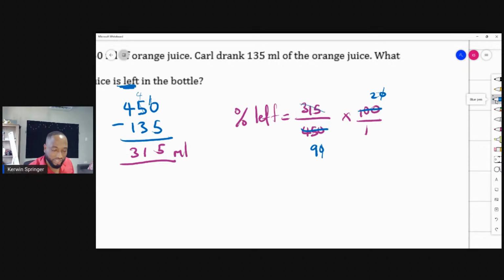Can 3 go into this? I'm not too sure if 9 could go into this, but I'm pretty certain that 3 can go into this number because I'm seeing 3 plus 1 plus 5. If I add up the individual digits, that's how we know if it's divisible by 3. 1 and 5 is 6, plus 3 is 9. So I'm going to do the same thing and break down 3 here. 3 into 9 is 3. Or reduce, as we say, and 3 into 315 is 1, and 3 into 15 is 5. So I have 105.